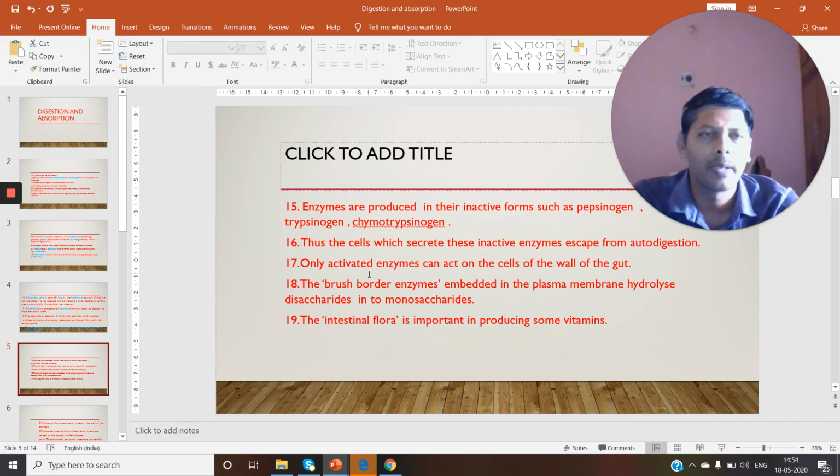You can remember it as Sumala: sucrase, maltase, lactase.